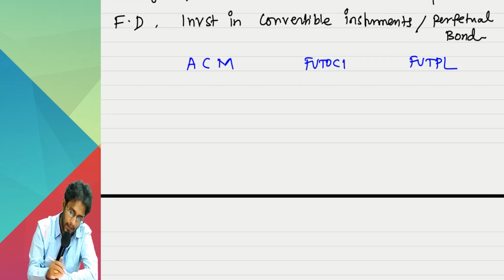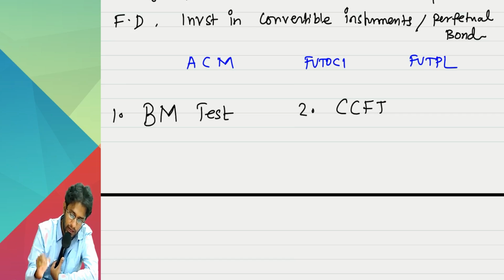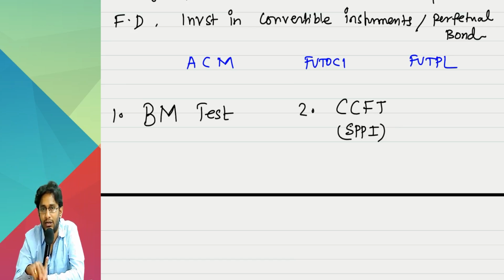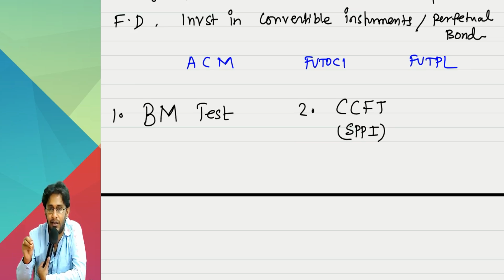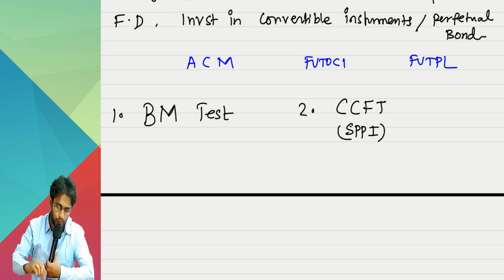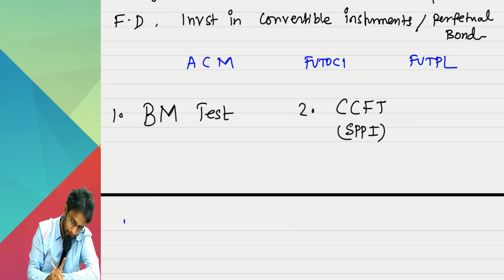Our standard says you apply two tests. One is called the business model test. The other one is called the contractual cash flow test, also called the SPPI test. Full forms and all I will tell you. You will apply two tests. Based on the result of these tests, you will decide whether to apply ACM, FETPL or FETOCI. Very easy, sir. Nothing to get confused. Our names are like that only. Matter is easy. Let's see.